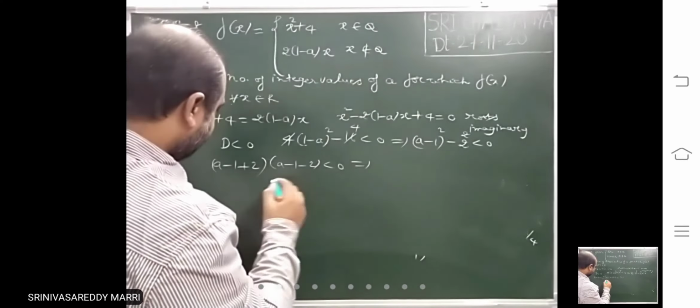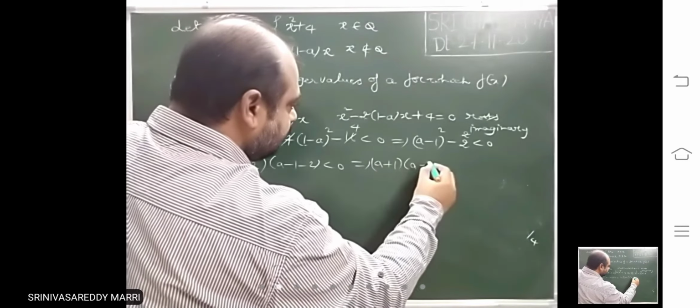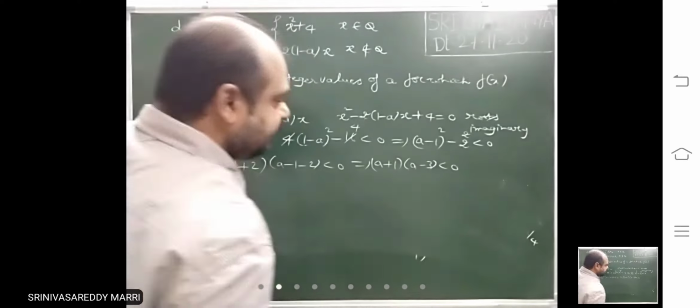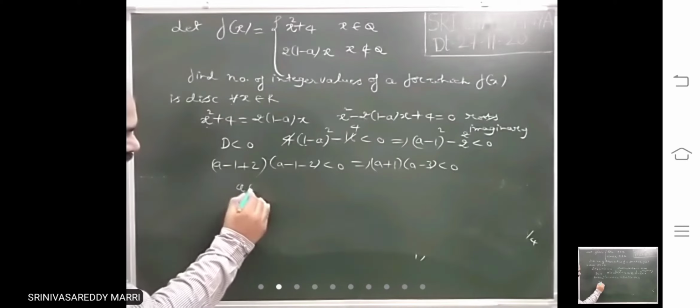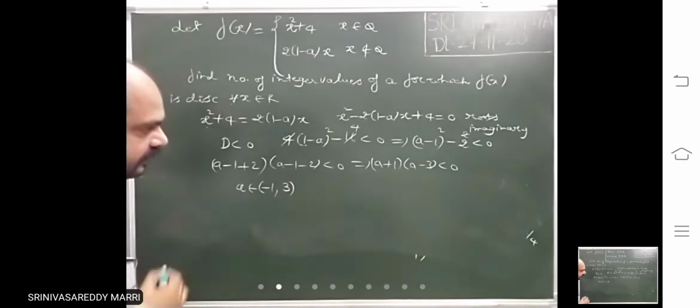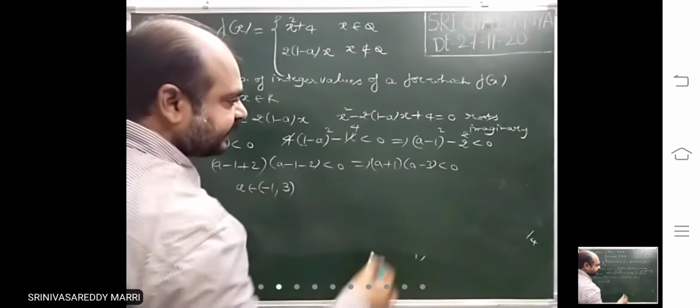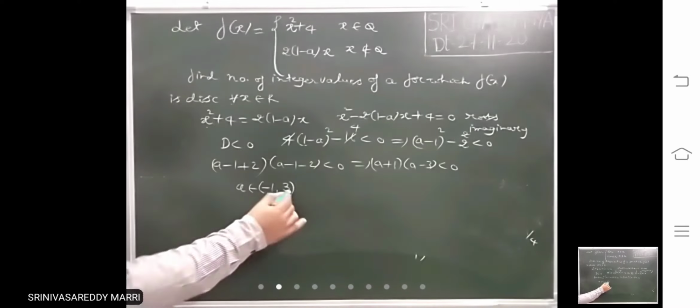I am making the quadratic factor. A plus 1 into a minus 3 less than 0. That means a belongs to open interval minus 1 comma 3. X minus alpha into x minus beta less than 0 means x belongs to open alpha comma beta.